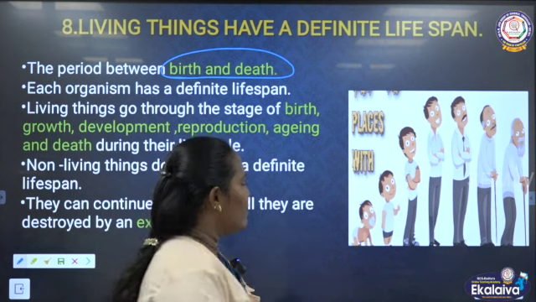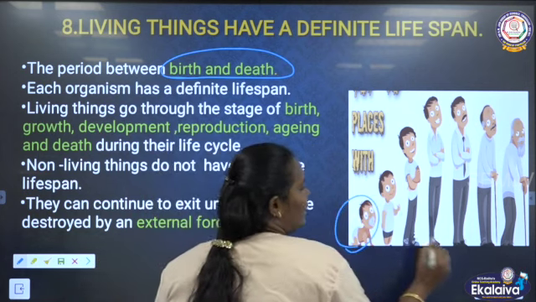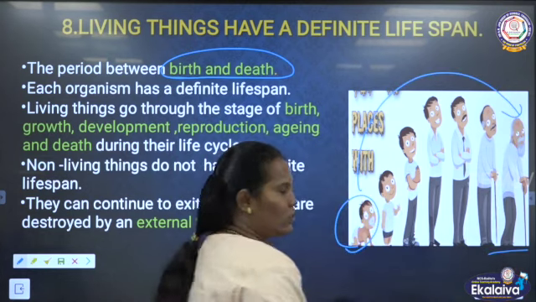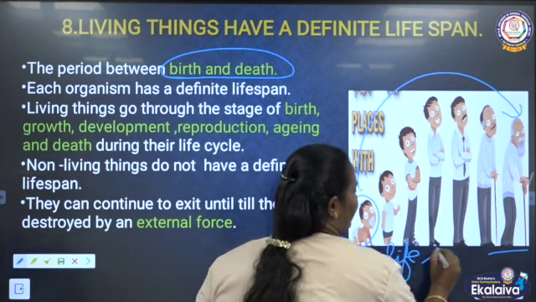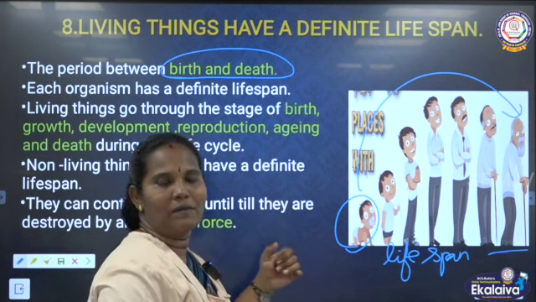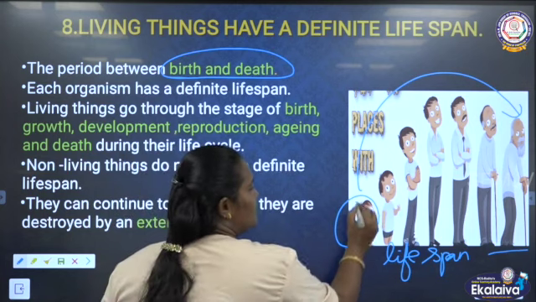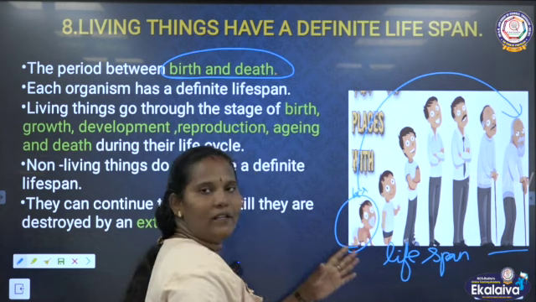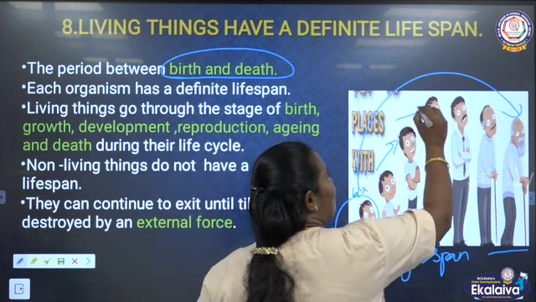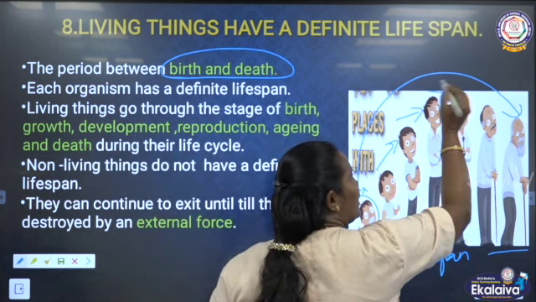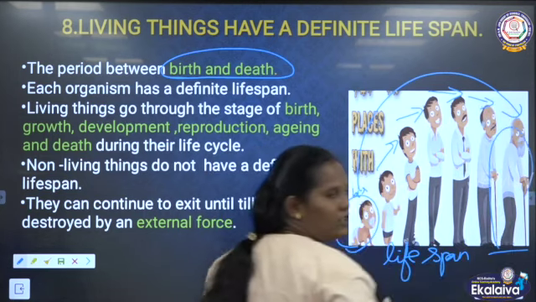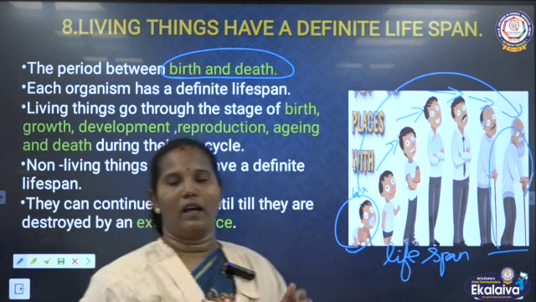Okay. What does lifespan mean? From birth till death, the gap in between is called the lifespan. See, living things go through different stages in between the lifespan. What are they? First stage is birth. After that, growth. Then the development stage. Next one is reproduction. After that aging. After aging is the death stage. So this is the lifespan of living things.